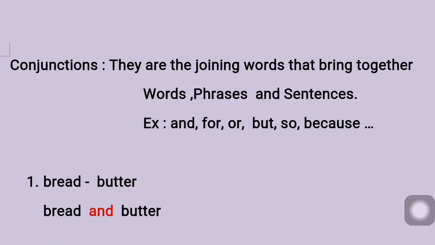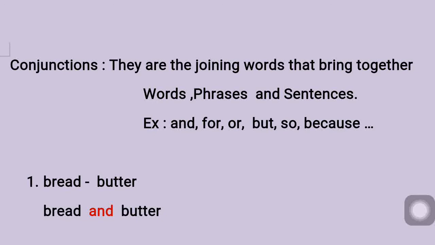Bread and butter. And is the conjunction here. You can see it is in red letters, right? So that is connecting bread as well as butter. Both are different, but they are put together with the one connectivity word, that is and. So it acts as a bridge between the two words.